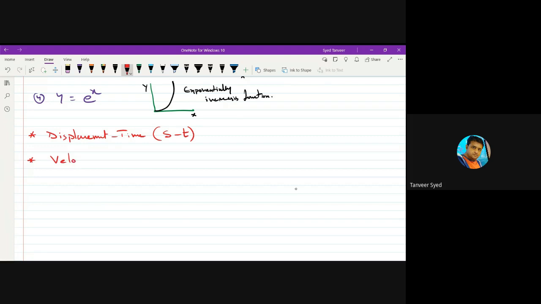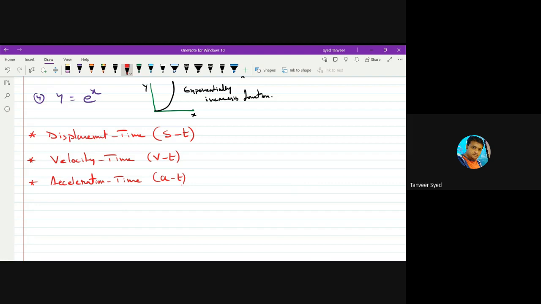Second graph is velocity time graph, VT graph. Third one is acceleration time graph, AT graph. So time is common in all the graphs. How displacement changes with time, how velocity changes with time, and how acceleration changes with time.